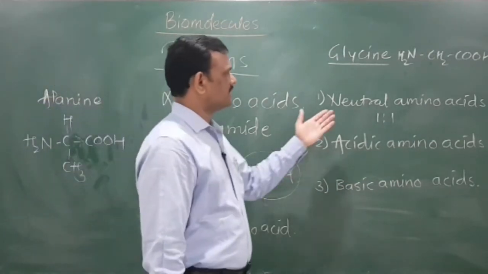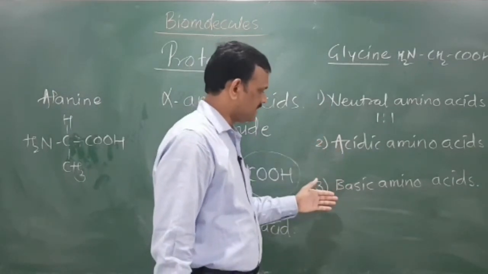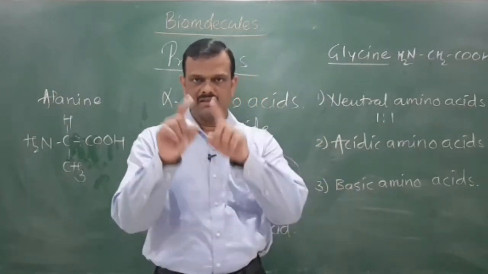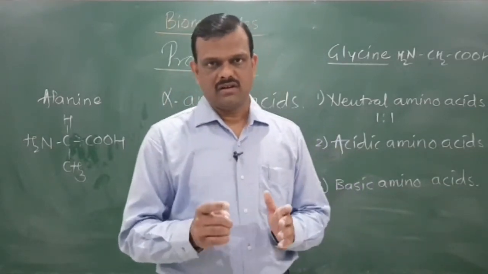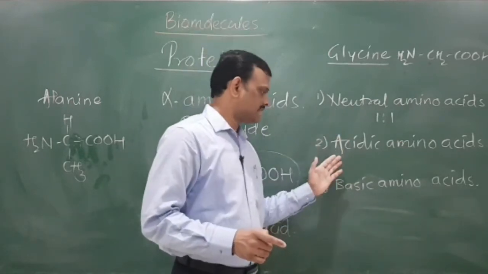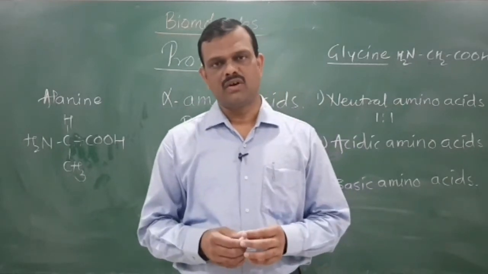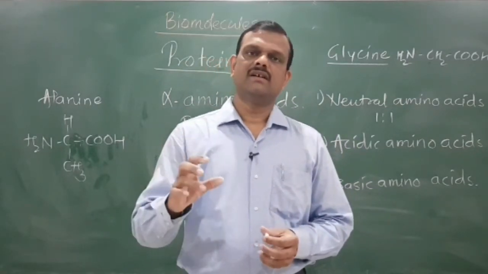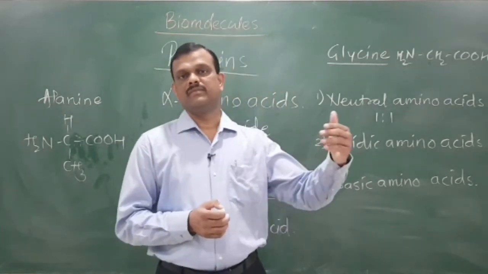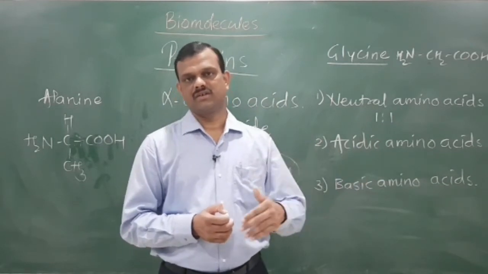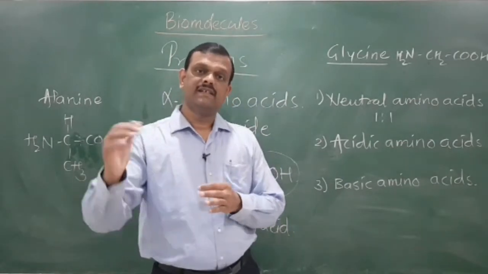Now we have to study the different examples of neutral, acidic and basic amino acids. I will provide one page in this video which gives the examples of neutral, acidic and basic amino acids. You have to learn all those compounds. There may be a question in multiple choice questions, such as which of the following is an acidic or basic amino acid, or which of the following is a neutral amino acid, or which of the following is not acidic or not basic.